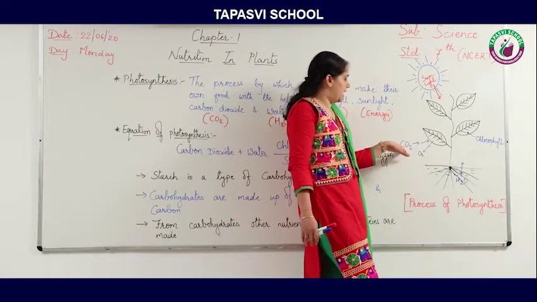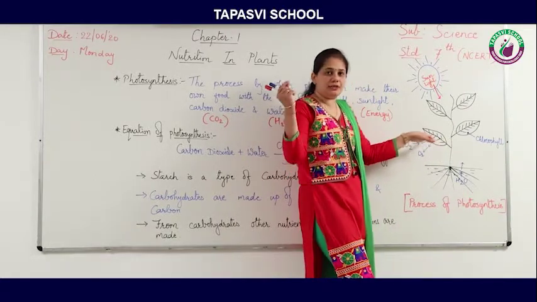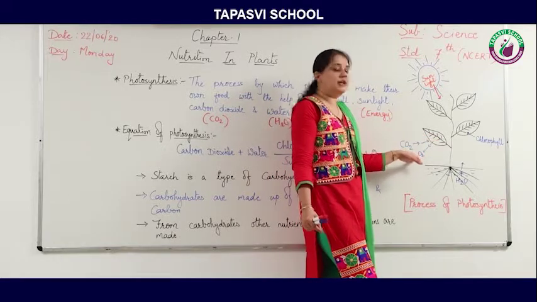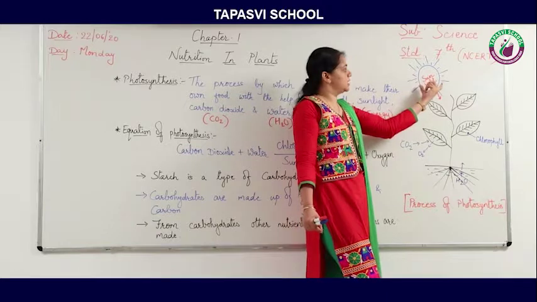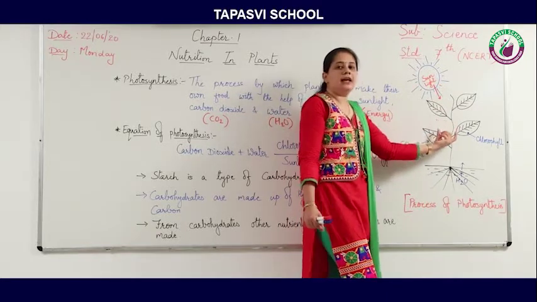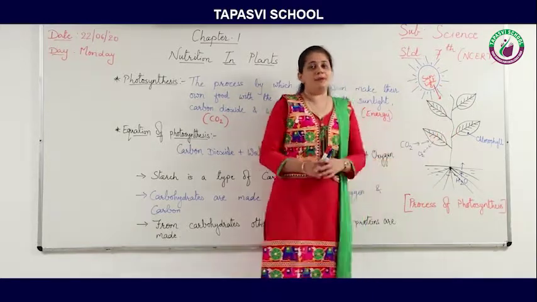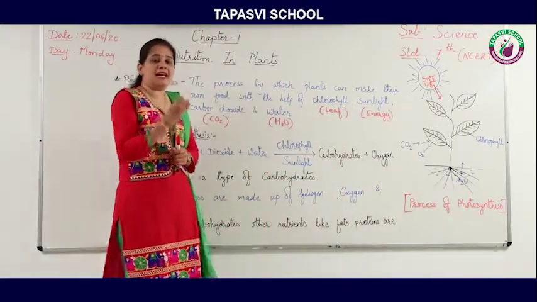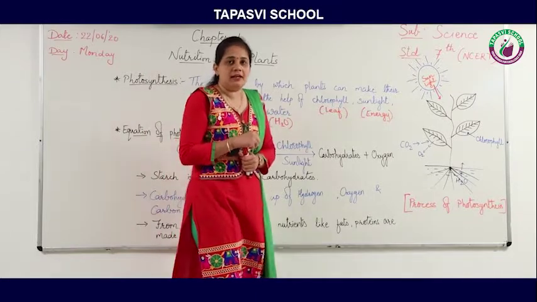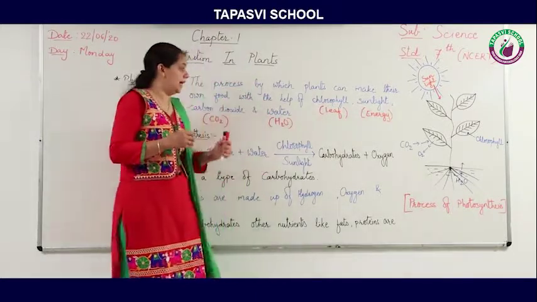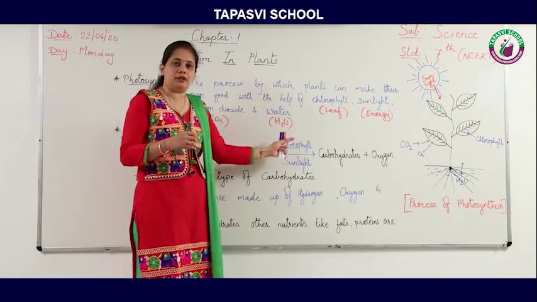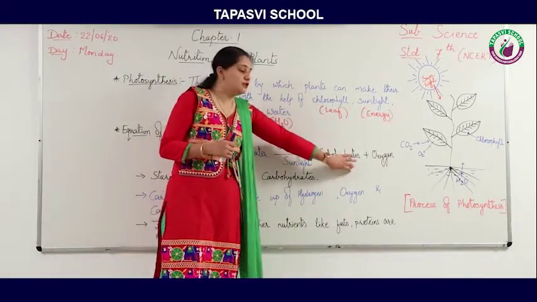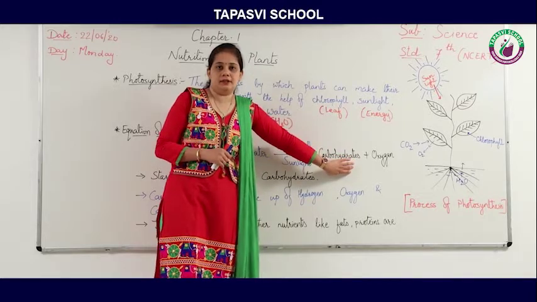Leaves will take carbon dioxide from the surroundings through tiny pores, that is stomata, and oxygen they will remove out. And from the sun, plants get energy. So again I am repeating, chlorophyll has the capacity to take the energy from sunlight, and by this energy, with the help of carbon dioxide and water, plants will make their food, which is known as carbohydrates.